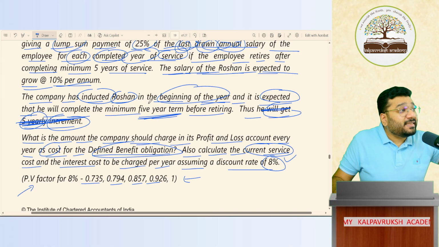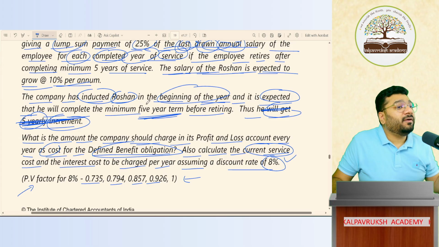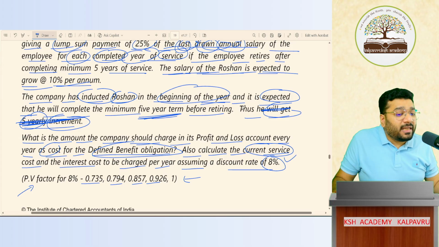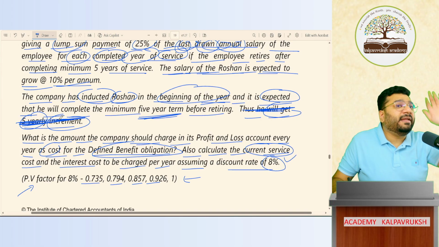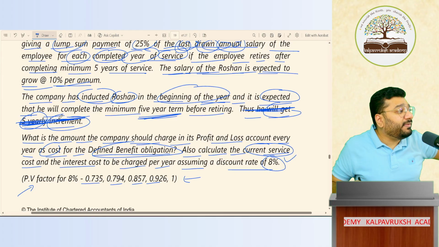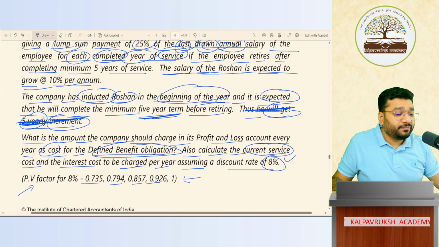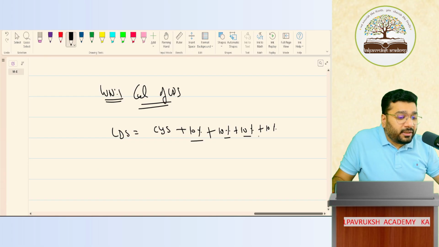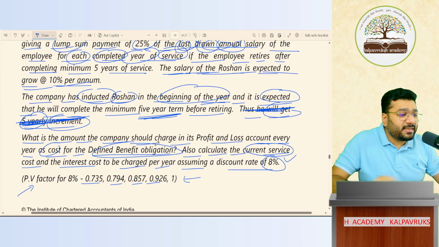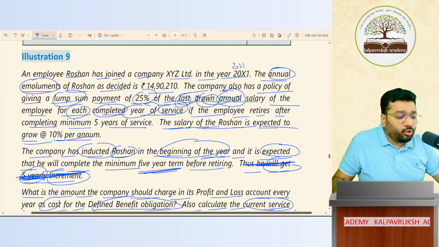And he is inducted when? In the beginning of the current year. So 5 terms he will complete. Got it? Not got it? So even if the last line were not given, you will do 5 increments only. But in this question they have given 5 increments very explicitly also. So 1, 2, 3, 4. One more time 10%. Current year salary is 14,90,210.